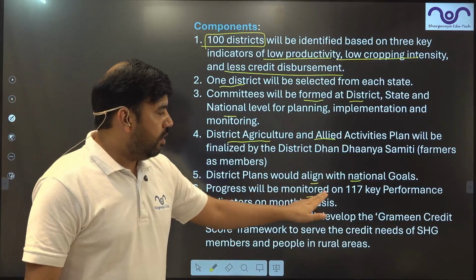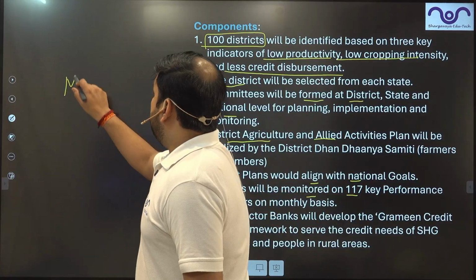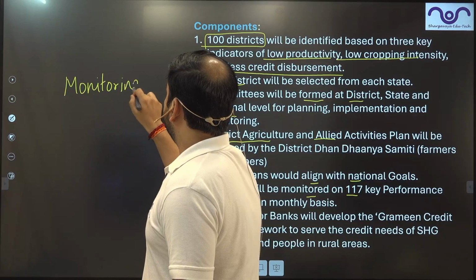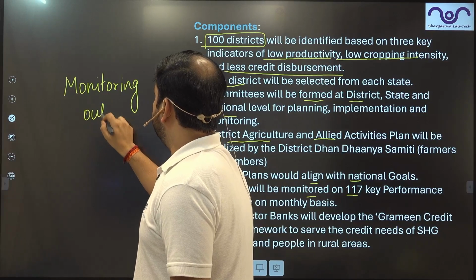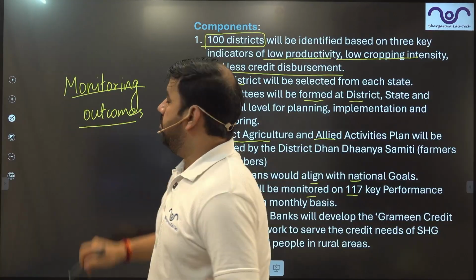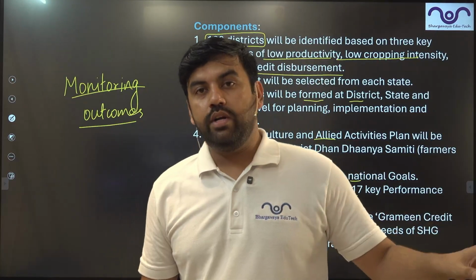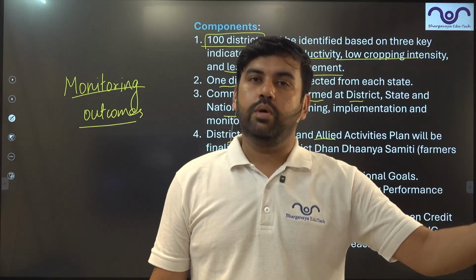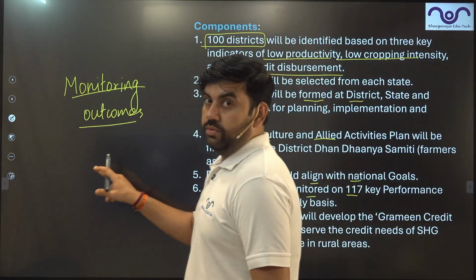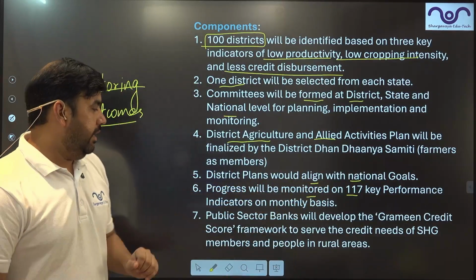Progress will be monitored on 117 indicators. That's why this scheme is mostly about monitoring outcomes. So please understand that, right? This scheme is all about monitoring the outcomes. The schemes are already there. Those 36 schemes are already working in India. We have to focus on their outcomes, right? So performance indicators will be there.